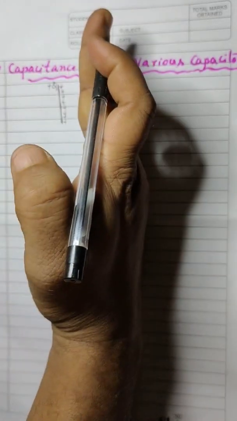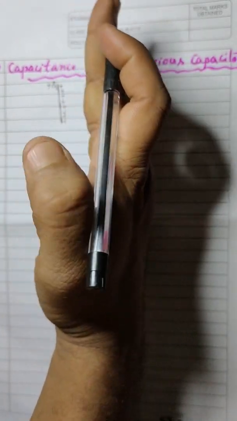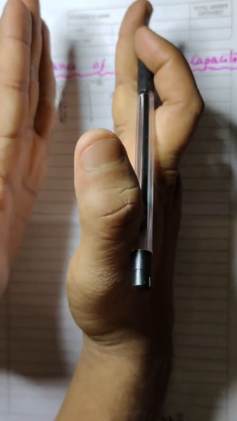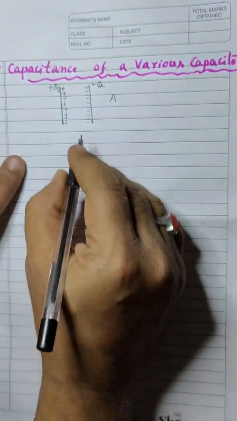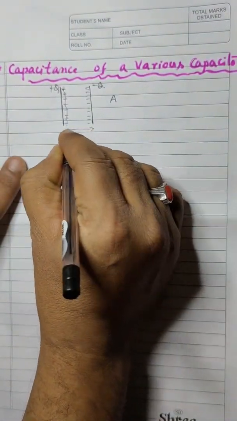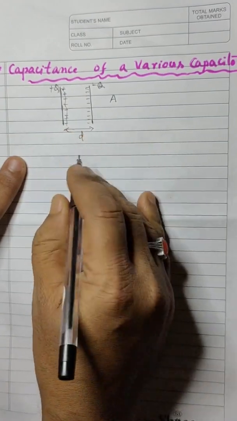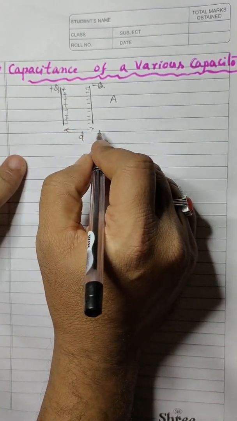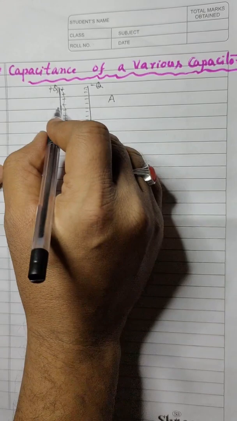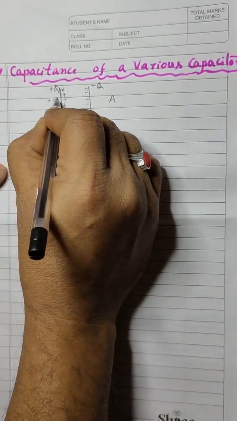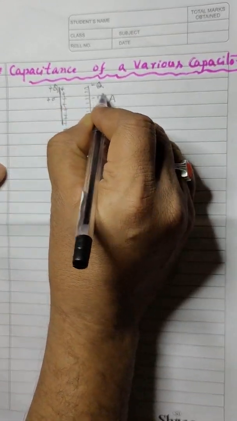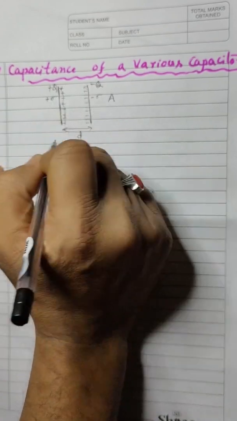Two plates are there like this. Okay. So each of area A, and the separation between them, say that is small d is the separation between them. Then say sigma, that is plus sigma, here this side is minus sigma, is the charge density.